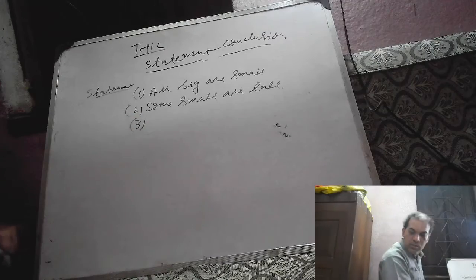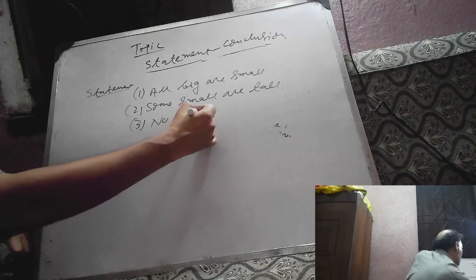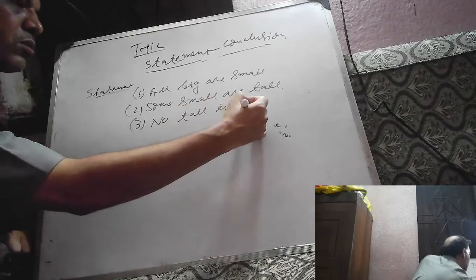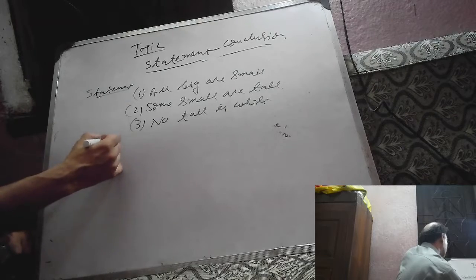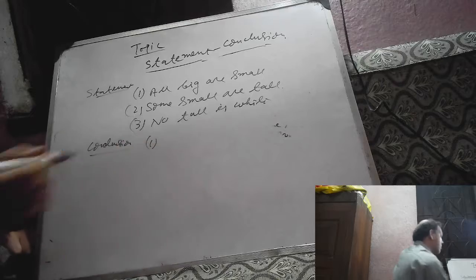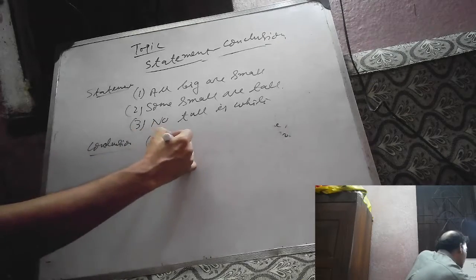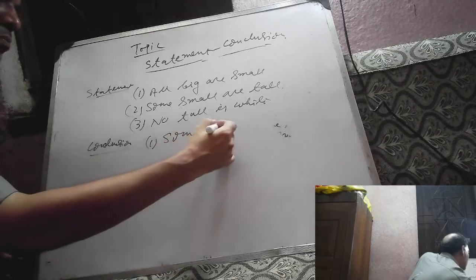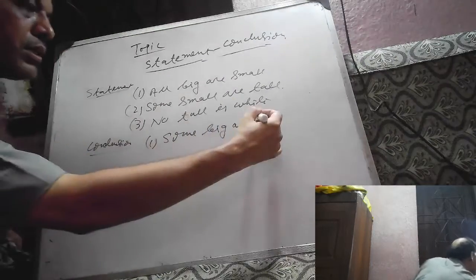Number 3: No tall is white. Conclusion number 1: Some big are white.